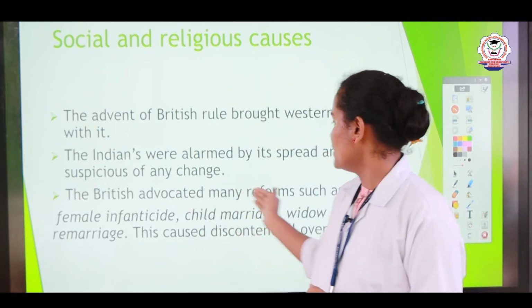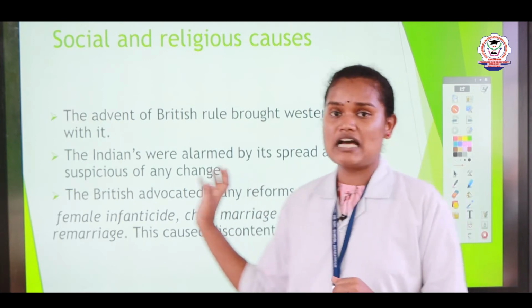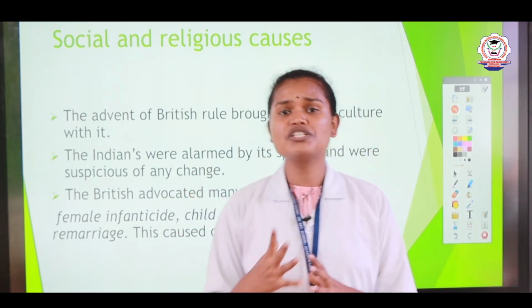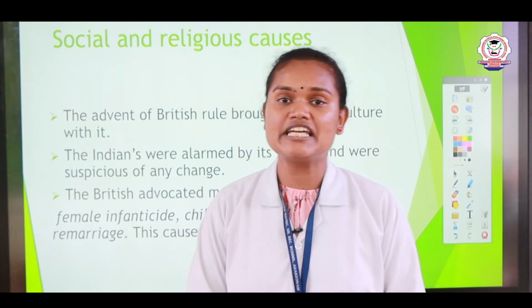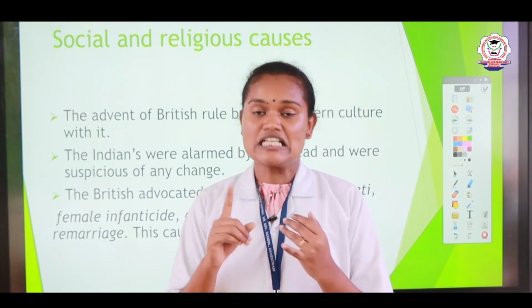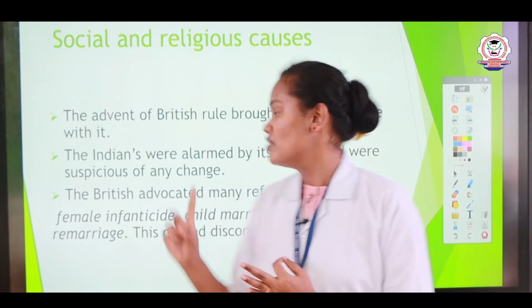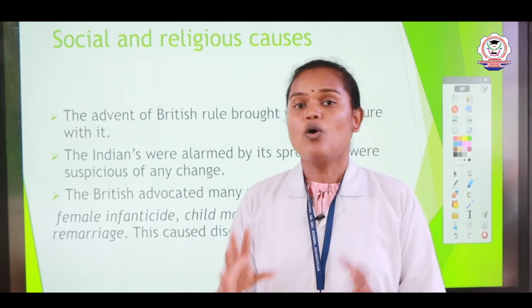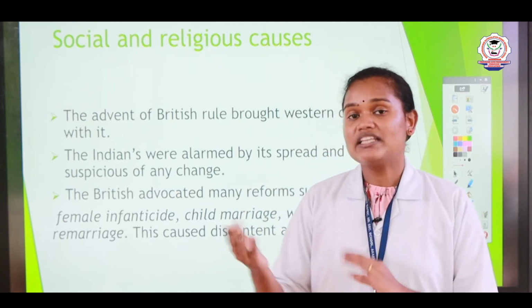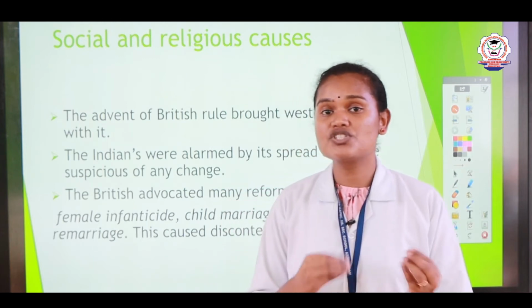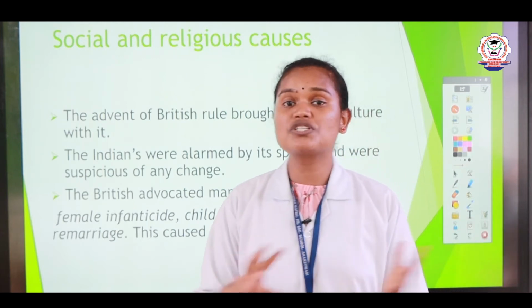The British advocated many reforms. During that period, many social evils existed in Indian society, especially sati, female infanticide, child marriage, like that. When the British arrived, they started to remove these social evils.